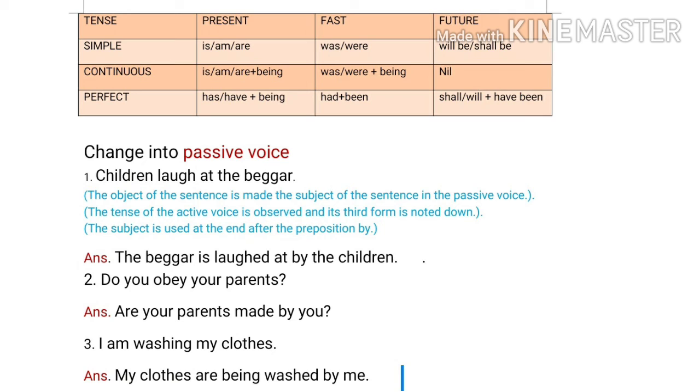Washing means verb plus ing, the continuous form. So see in the chart, present continuous tense takes am plus being. And my clothes is the object. So the answer will be like this. My clothes are being washed by me. I will change into me.